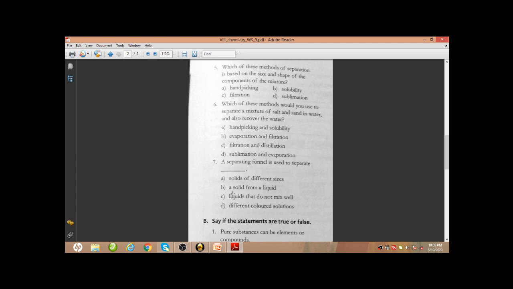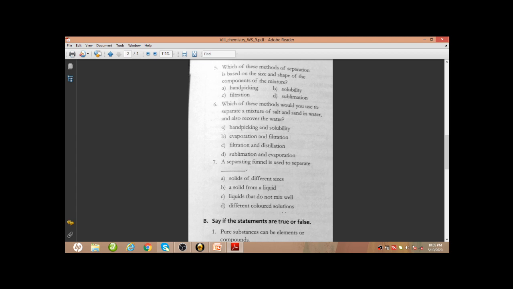Next, a separating funnel is used to separate liquids that do not mix well. That means for immiscible liquids we will be using a separating funnel. Immiscible liquids means like oil and water.